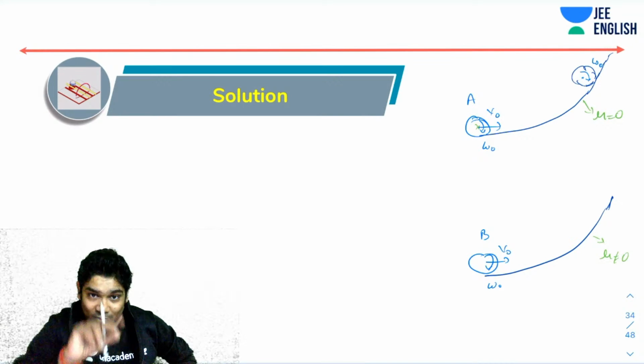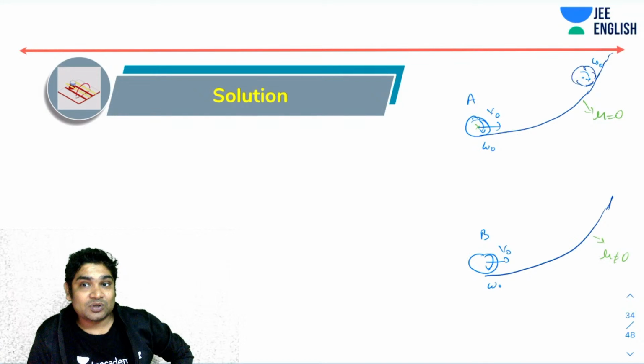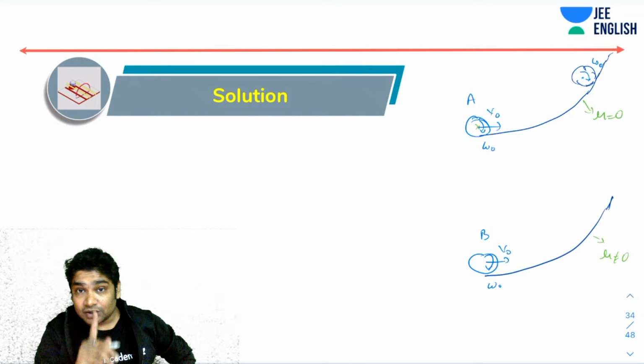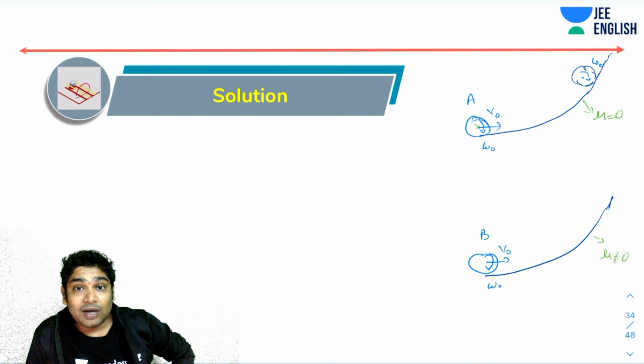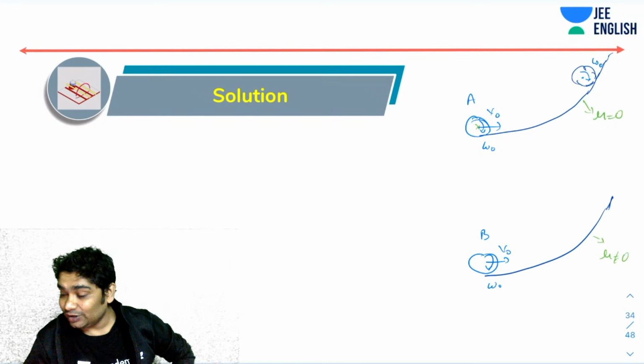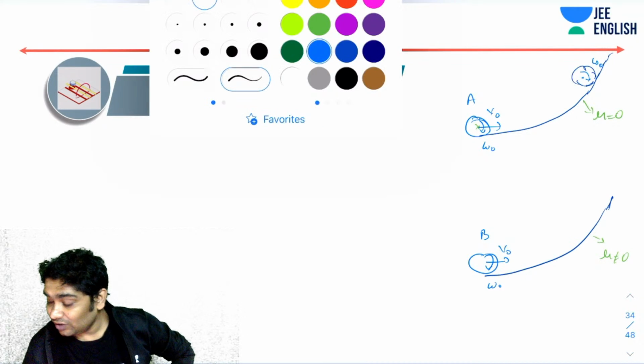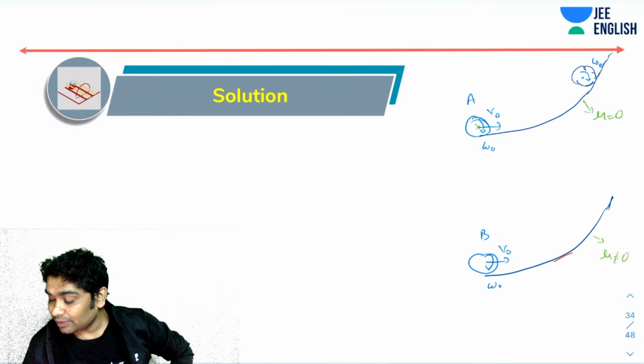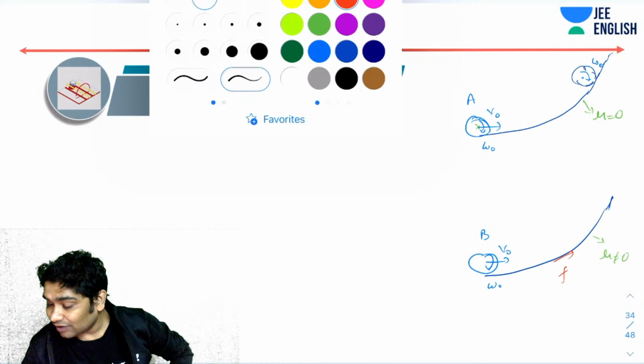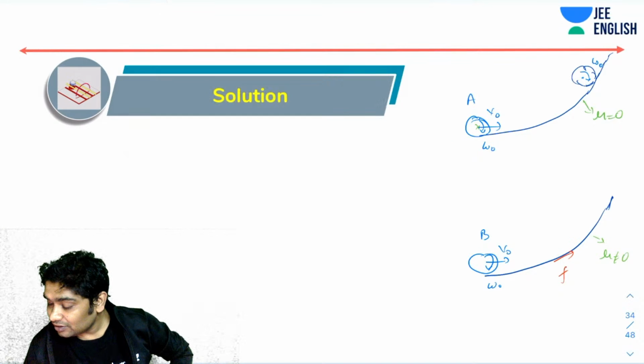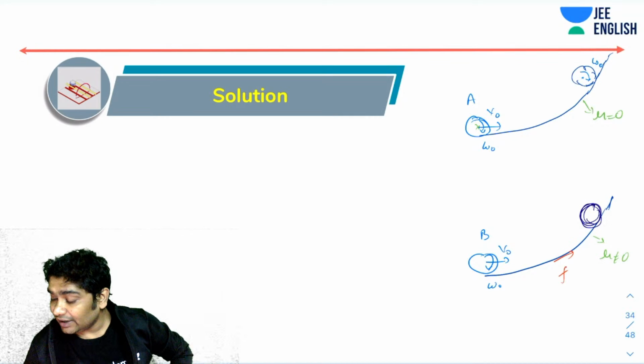So it will keep on rotating. That rotation never stops. While in B, the friction, I hope you remember, will act upwards. So that will provide a torque that would have retarded the omega of B. So here you would have seen this would have been perfectly at rest. That would have been the difference between these two.